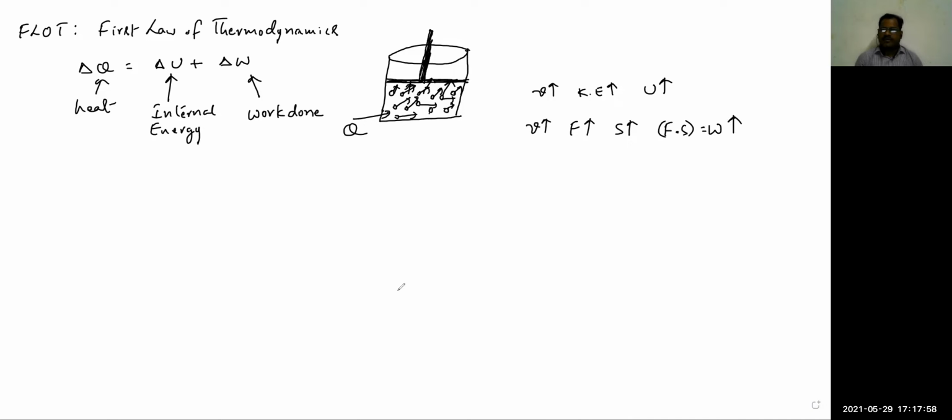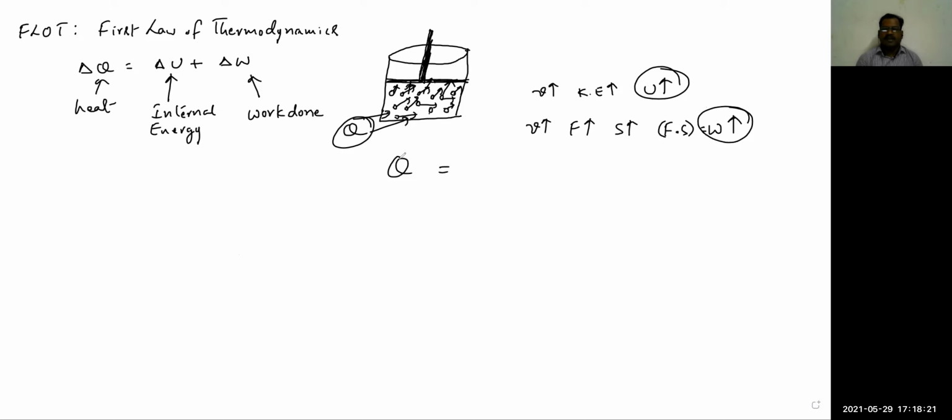So what we can observe in this phenomenon is, whenever some heat is supplied to the thermodynamic system, which is able to do some work externally, then the heat absorbed by the system, Q, is equal to the sum of its change in internal energy and the work done.